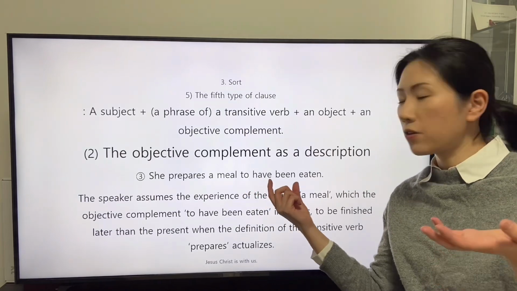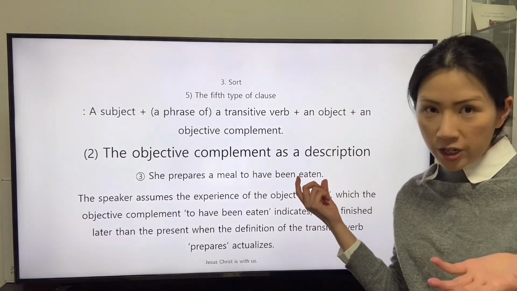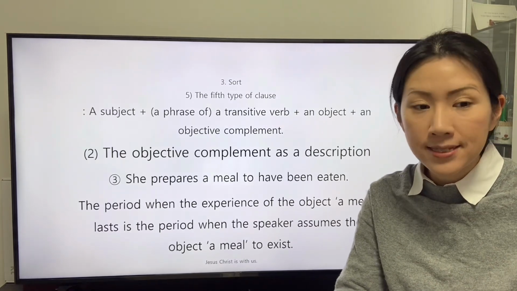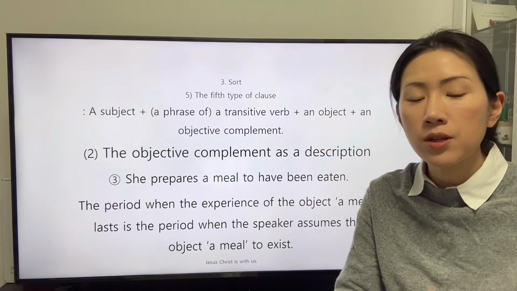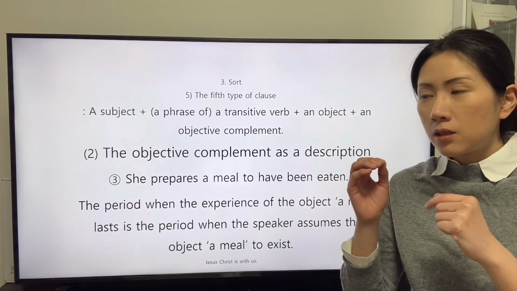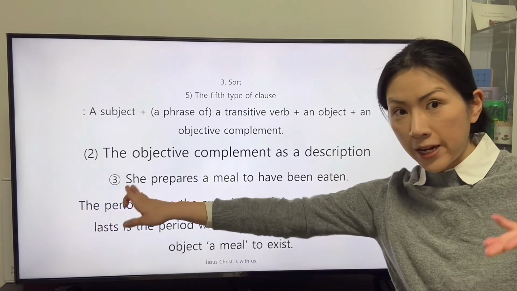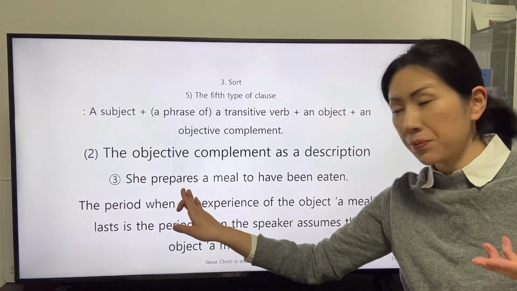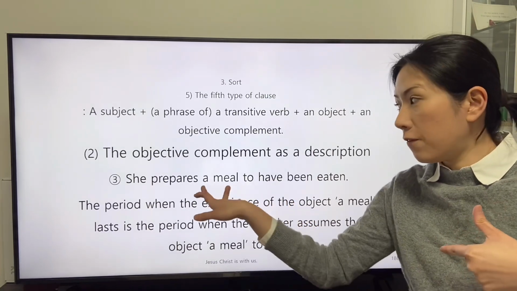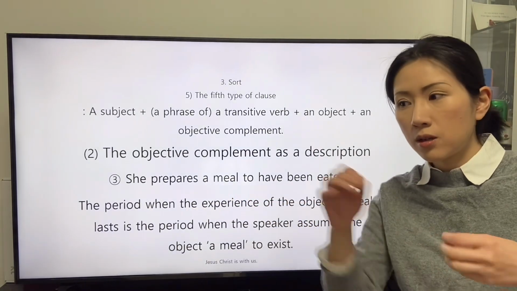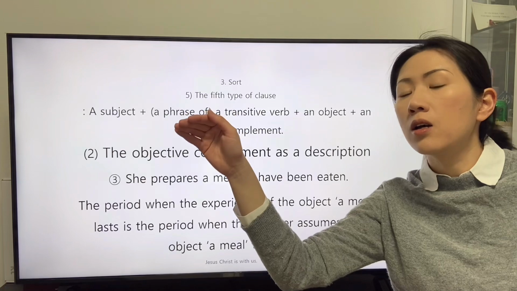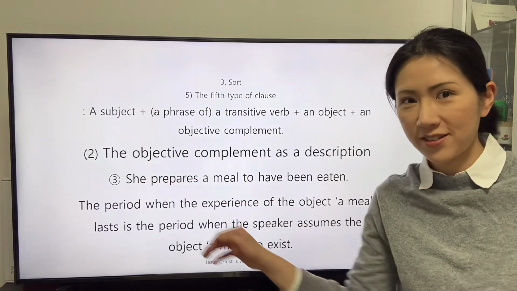The period when the experience of the object, a meal, lasts is the period when the speaker assumes the object, a meal, to exist later than the present, when the subject actualizes the definition of the transitive verb prepares. The experience of the object to exist will last until a point in the future.